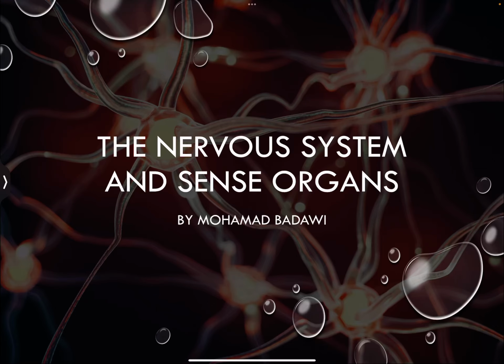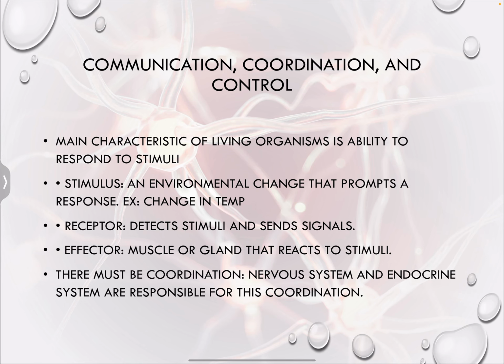Today we're going to be learning about the nervous system and the sense organs. Let's begin. First of all, we're going to be looking at one main characteristic of living organisms. What is one main characteristic of living organisms? It is that they have the ability to respond to stimulus. Now what is stimulus? Stimulus is any environmental change that prompts a response.